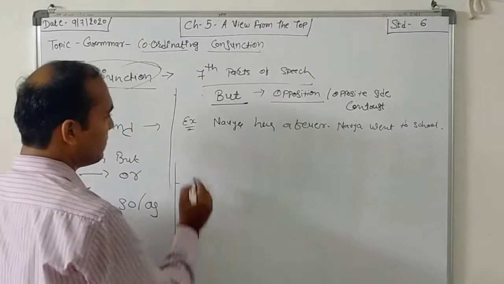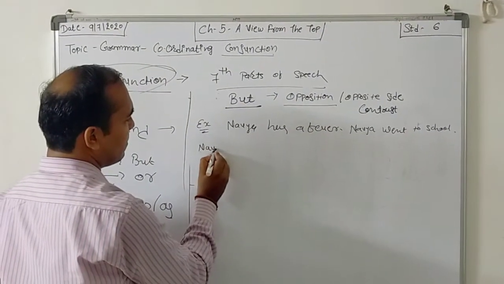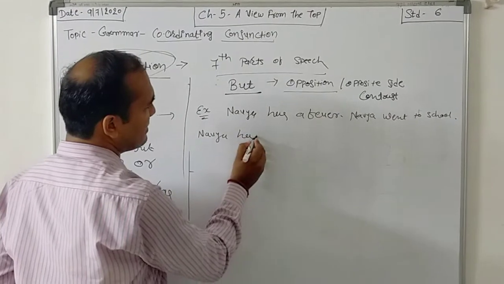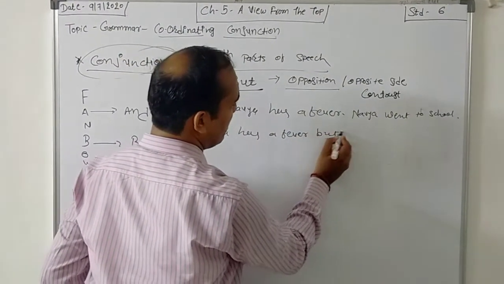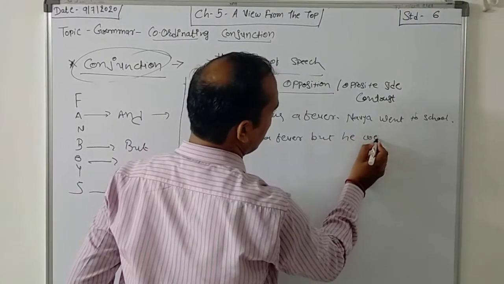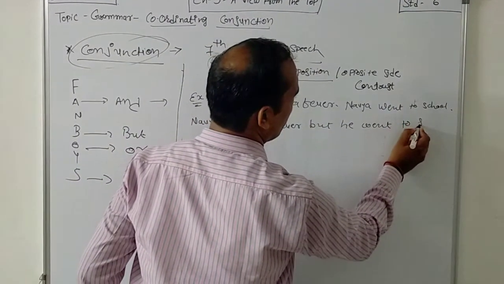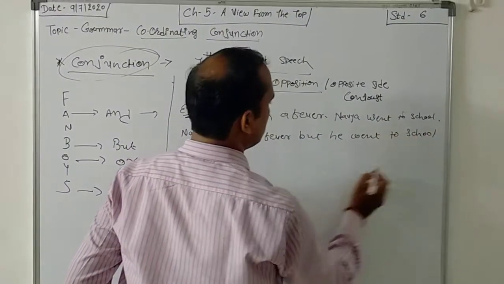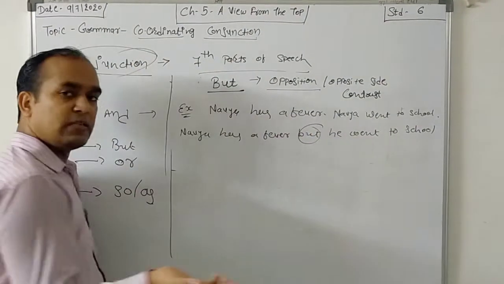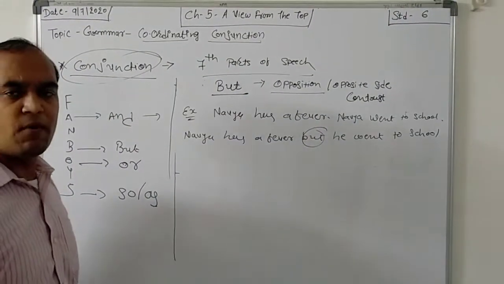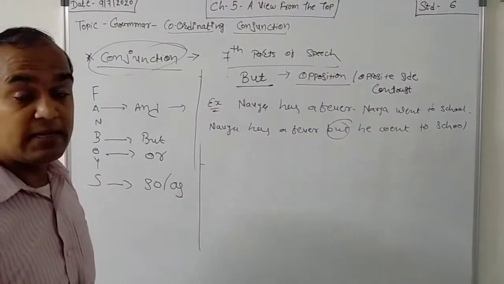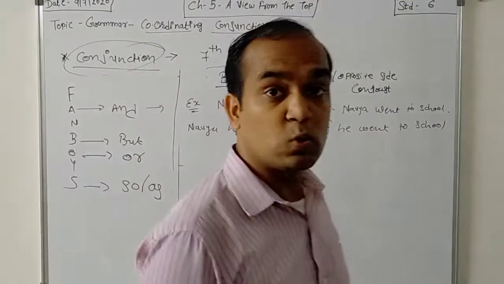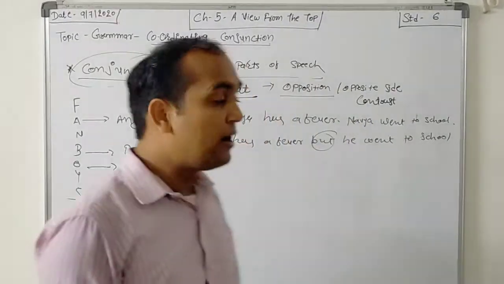See this thing. So, Navya has a fever, but he went to school. See this thing. Navya is ill, right? Navya has a fever, but still he went to school. He did not miss his school and he reached school on time.